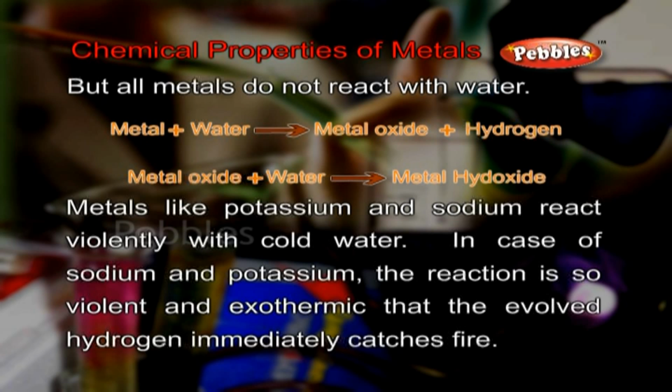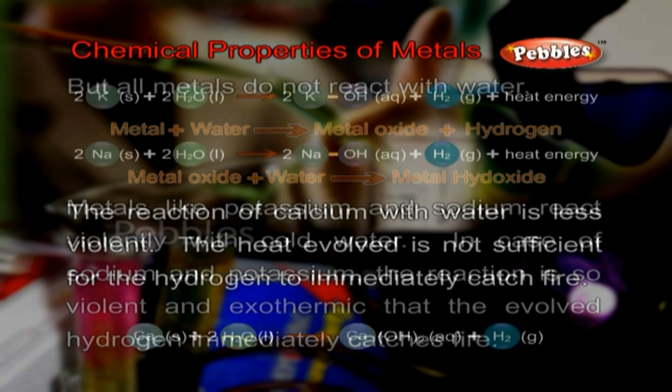Metal plus water gives metal oxide plus hydrogen. Metal oxide plus water gives metal hydroxide. Metals like potassium and sodium react violently with cold water. In case of sodium and potassium, the reaction is so violent and exothermic that the evolved hydrogen immediately catches fire.